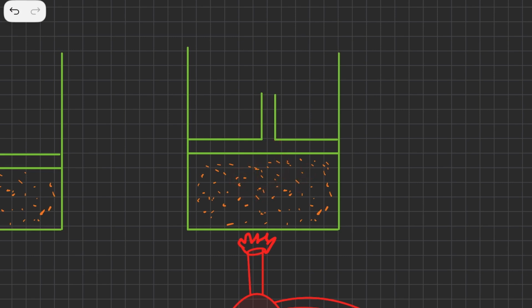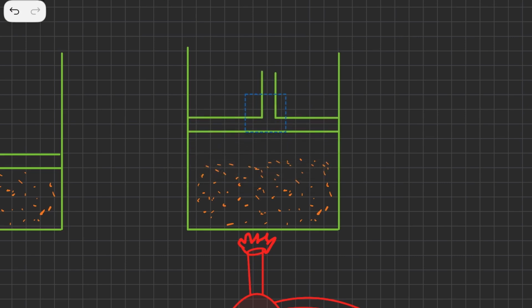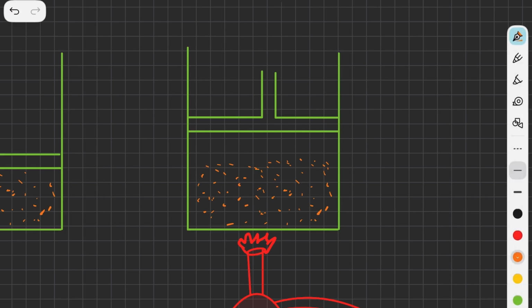So I'll just show you how it is going to move up. The piston is now somewhere around here. Of course the molecules will have more space to run away, so there will be molecules here as well. The density would decrease as the volume has increased.